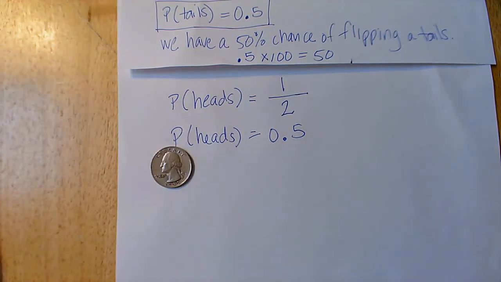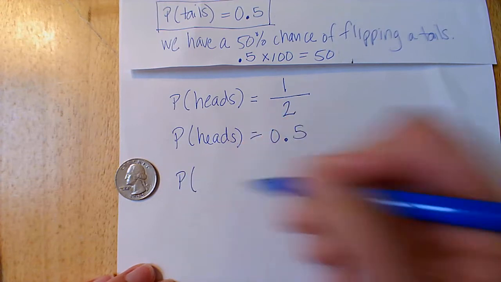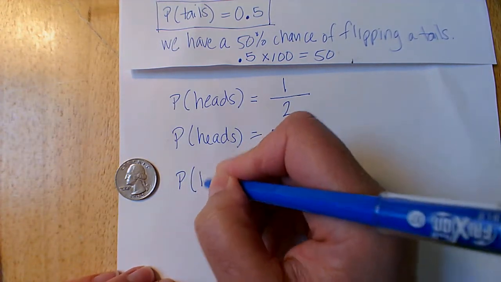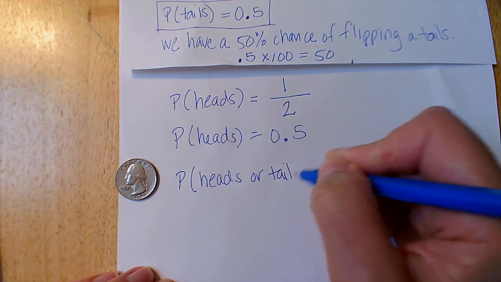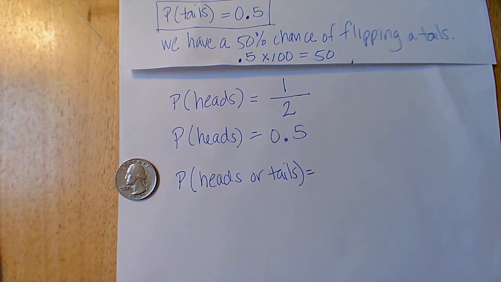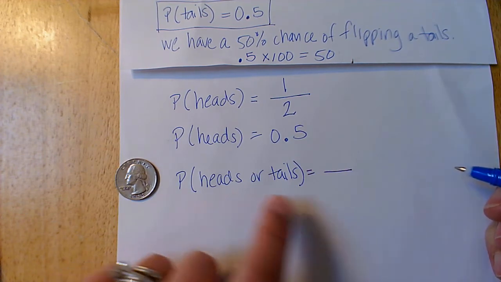Let's say I'm going to give you $100. Are you ready? $100. Probability if you flip a heads or a tails. Doesn't matter. I will give you $100. Would you take that bet? Well, let's figure out if you're going to take it or not. Well, heads or tails.